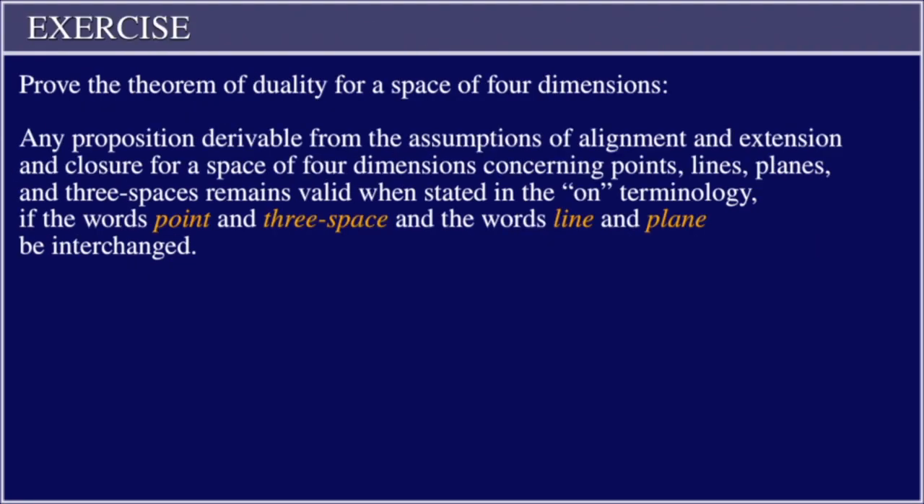Exercise. Prove the theorem of duality for a space of 4 dimensions. Any proposition derivable from the assumptions of alignment and extension and closure for a space of 4 dimensions concerning points, lines, planes, and 3 spaces remains valid when stated in the on terminology, if the words point and 3 space and the words line and plane are interchanged.